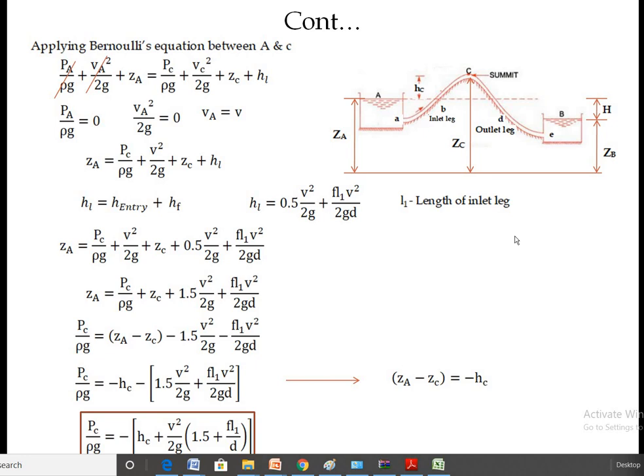So this is about the siphon, that is the construction and working of a siphon, the total head loss in the siphon, and the pressure head available at point C, that is the summit.